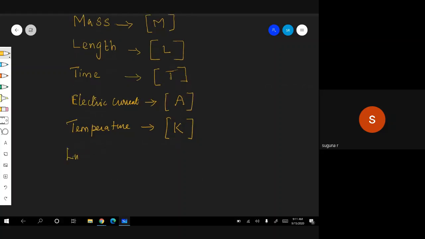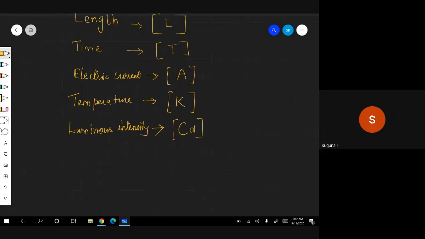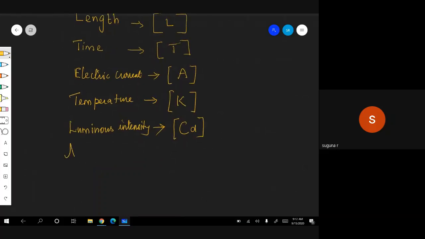Then luminous intensity, the unit is candela, and the dimension is represented by capital C. Then amount of substance: it is mole, and the dimension is also mole.